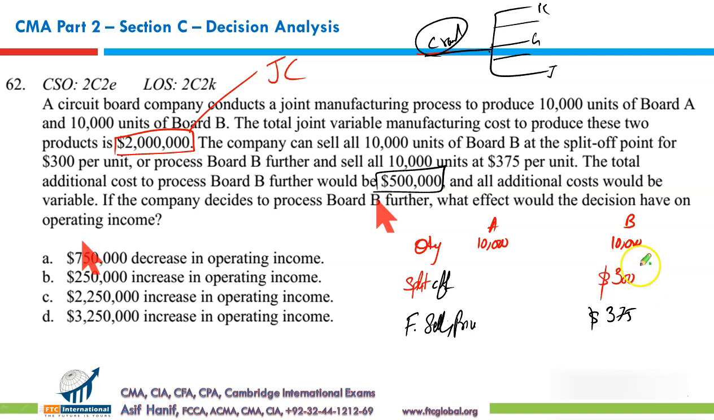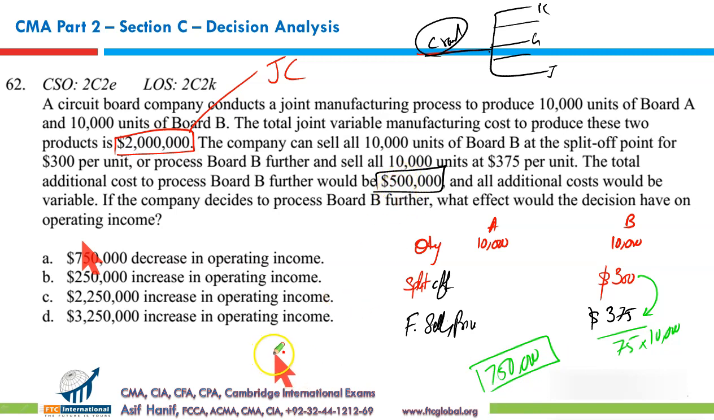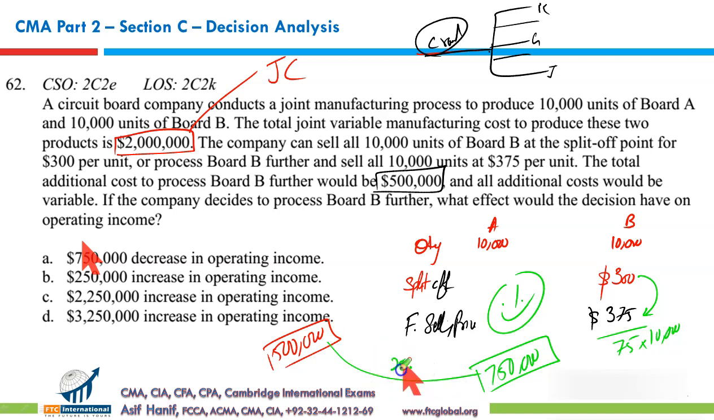What is the incremental benefit? We sell an item from 300 to 375, meaning $75 extra benefit. How many units are there? 10,000 units. So 10,000 units multiplied by 75 gives you $750,000. This is the benefit given in green. And what is the cost of further processing given in red? $500,000. So the incremental cost is $500,000, but the benefit is $750,000, which means we should go for further processing because it will increase our operating profit. By how much? The difference between these two is $250,000.